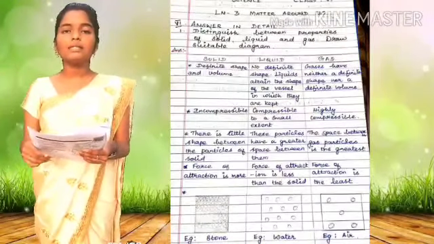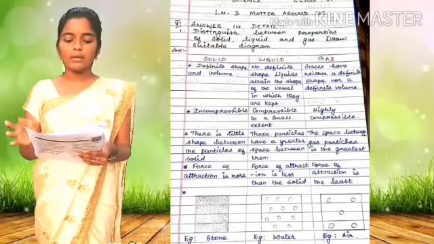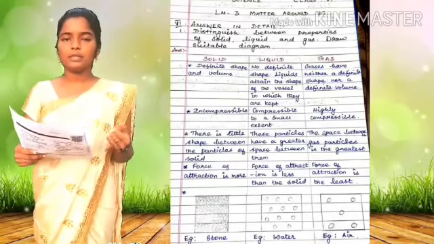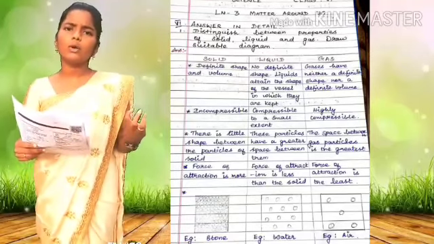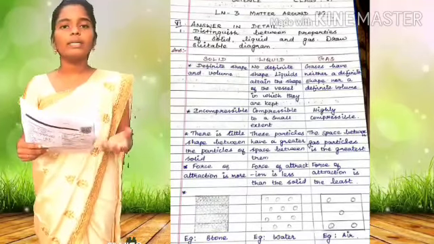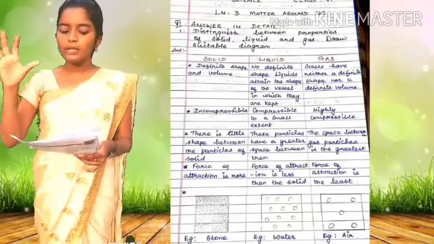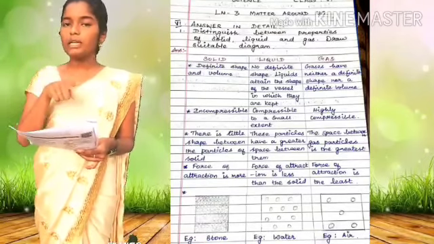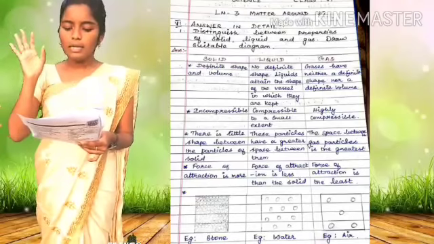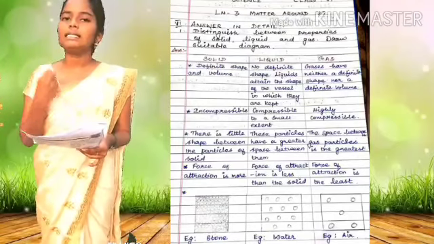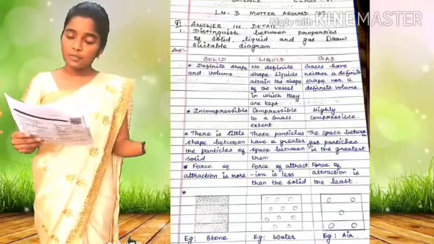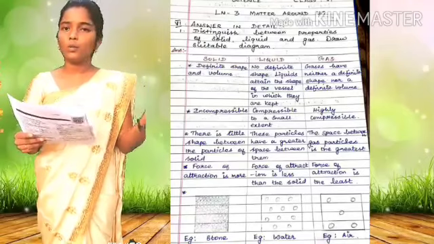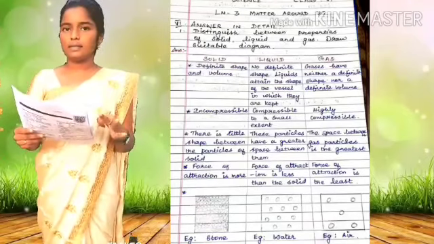And here is the first question. Distinguish between properties of solid, liquid and gas. Draw suitable diagram. First, solid, liquid and gas you have to distinguish, children. So you know how a solid will be, how a liquid will be and how a gas will be. So first, solid: definite shape and volume. In liquid, no definite shape. Liquids attain the shape of a vessel. You know, it takes the shape of the container. And then gas has neither a definite shape nor a definite volume. It has nothing. Okay.